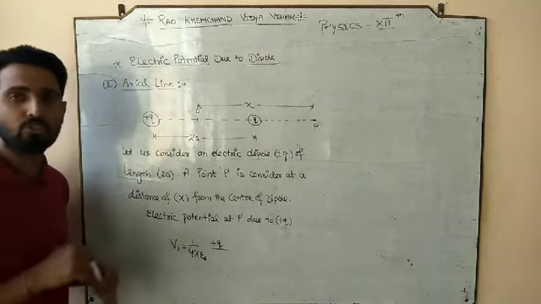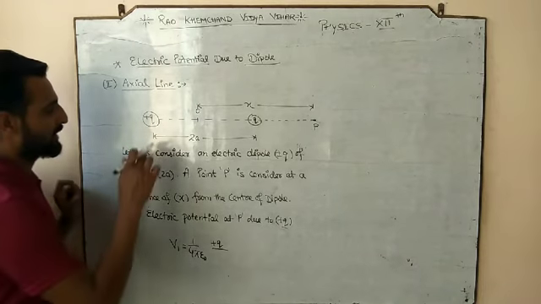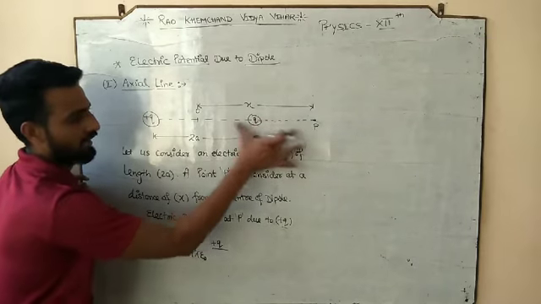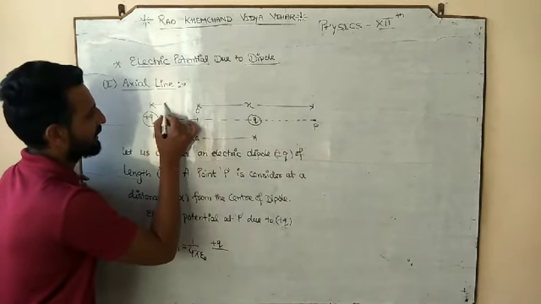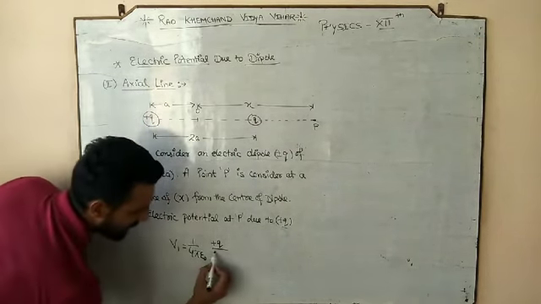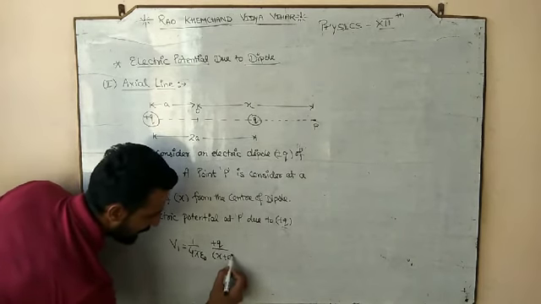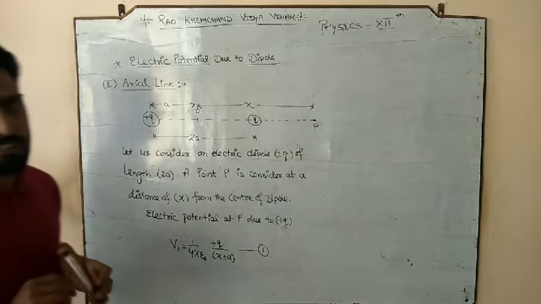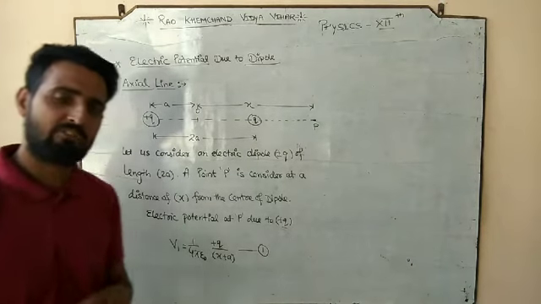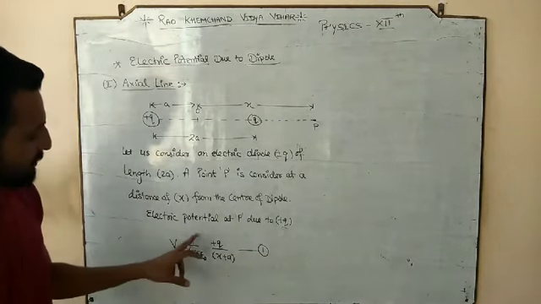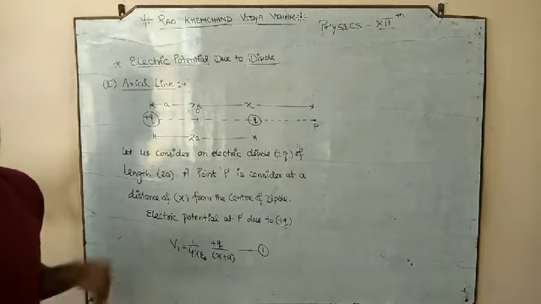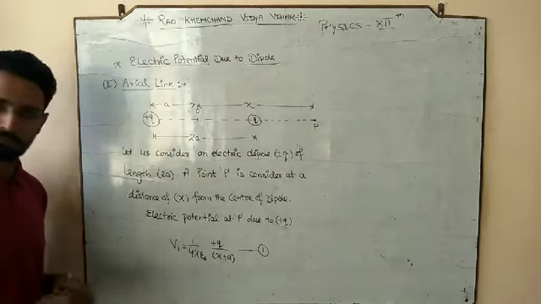What is the separation of plus Q and the point P? This one is x, and that separation is a. So the separation is x plus a. Be a little bit careful that the formula is 1 by 4 pi epsilon naught Q by r. Only the separation, not r square.